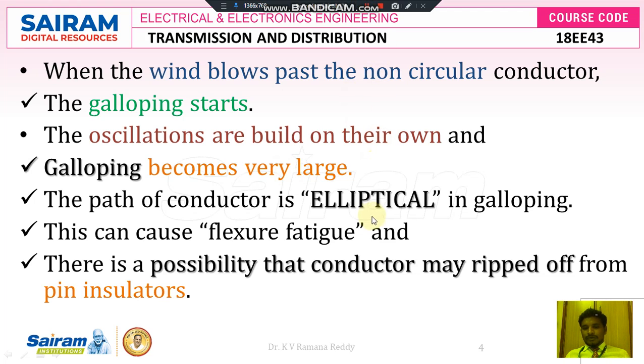So if we want to remove one loop galloping, two loop galloping or three loop galloping, definitely we want to rip off those insulators, that is, the pin type insulators, and we want to remove them. Then only is it possible to overcome the difficulty.